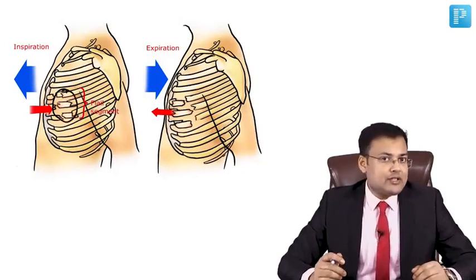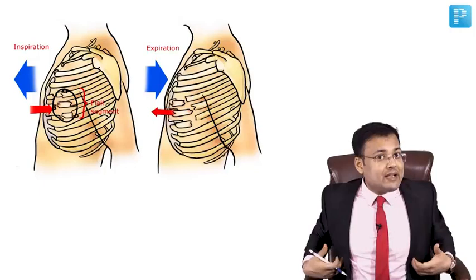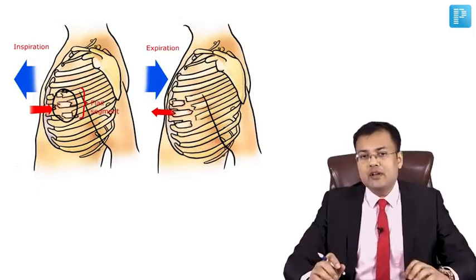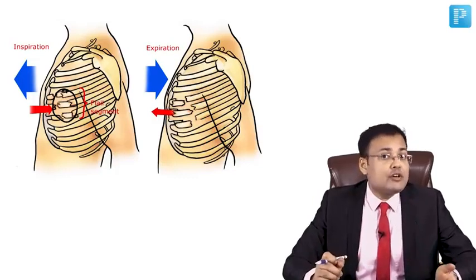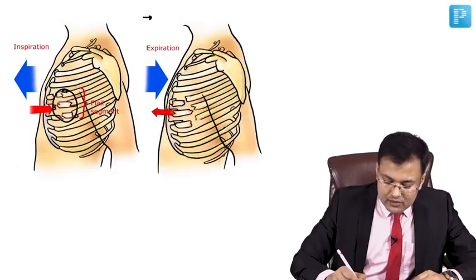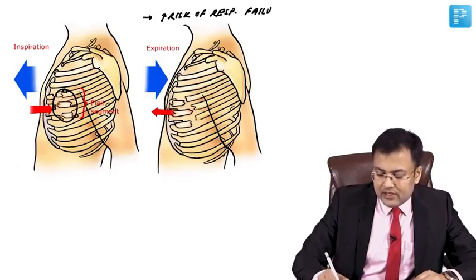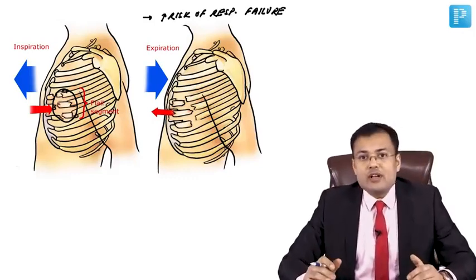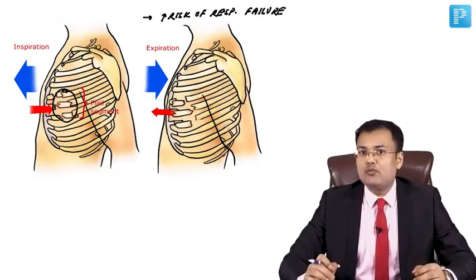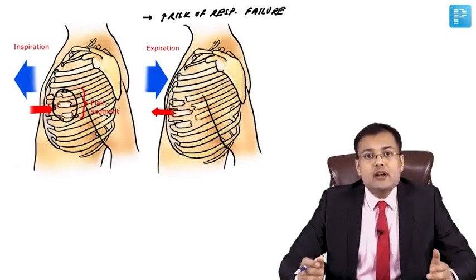This is paradoxical respiration. Because of pain, there is voluntary splinting. That's why there is mechanically impaired chest wall movement. All these lead to increased risk of respiratory failure. So in these patients, there is increased risk of respiratory failure because of paradoxical respiration and voluntary splinting leading to impaired chest wall movement. We discussed how we make the diagnosis of tension pneumothorax and flail chest clinically.